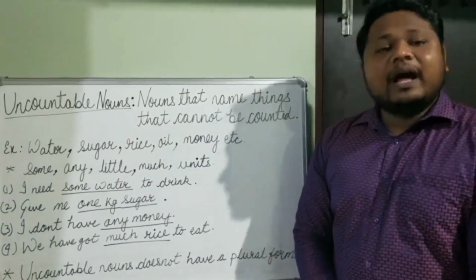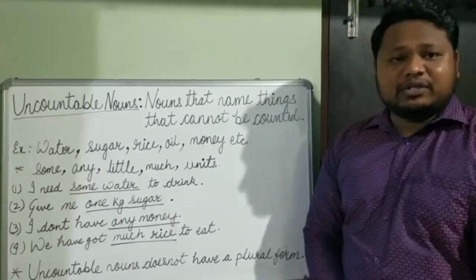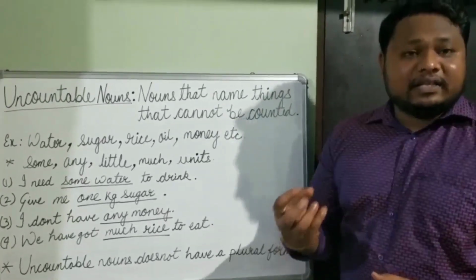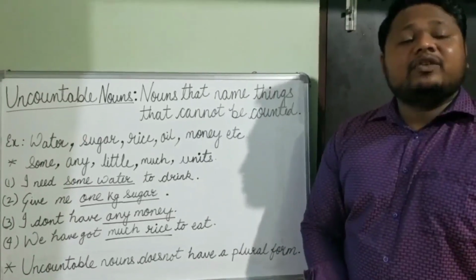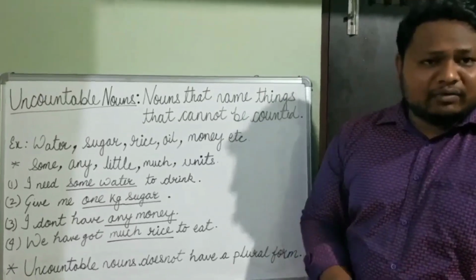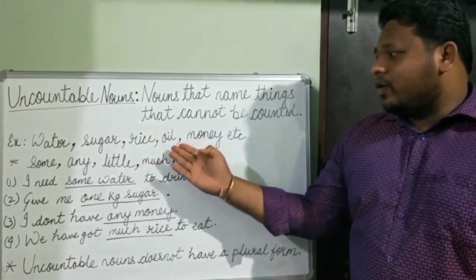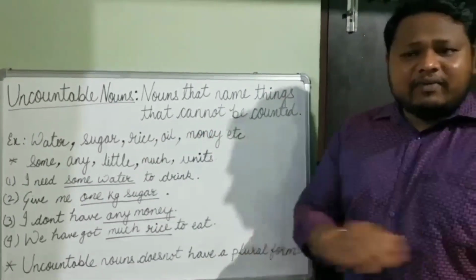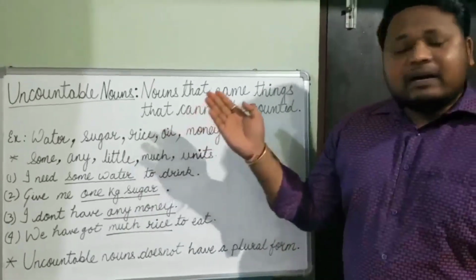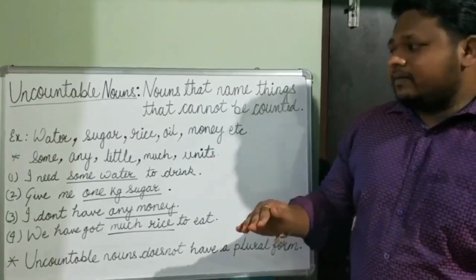Uncountable nouns: nouns that name things that cannot be counted are called uncountable nouns. There are some nouns that cannot be defined in terms of numbers, that cannot be counted in numbers. Such nouns are called uncountable nouns. For example, water, sugar, rice, oil, money, etc. We cannot say I have 5 water or 3 sugar or 2 rice or 10 money. We cannot say that. Alright.